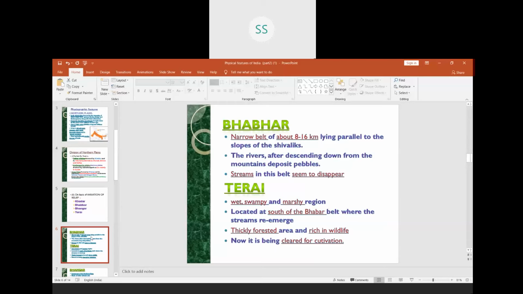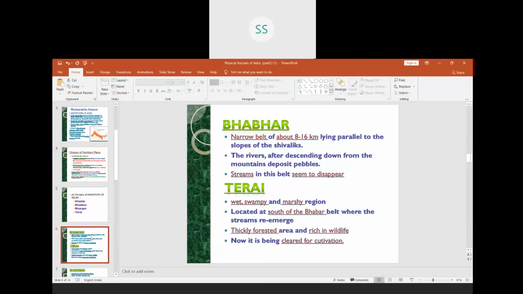Just below the Shiva lakes, that is the third range of the Himalayas or the southernmost range of the Himalayas, we have a narrow belt of about 8 to 16 kilometers in width, which is called Bhabar.